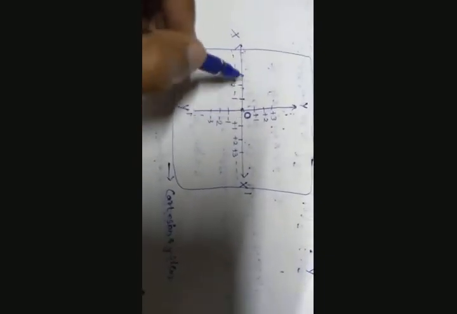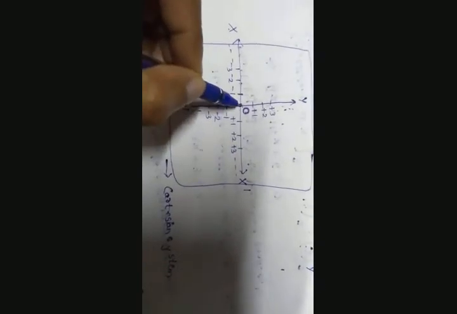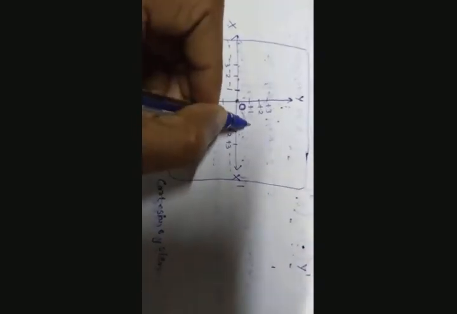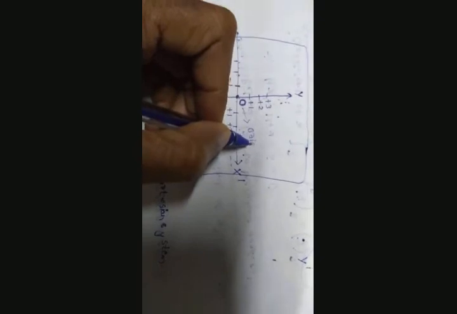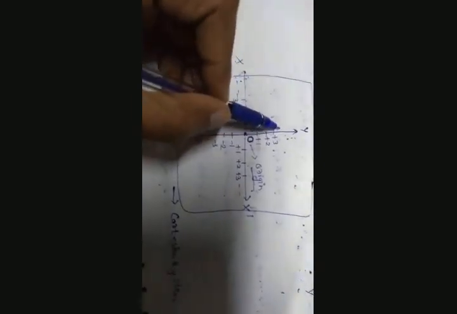Now this particular point from where all the numbers originate, that means the point where the two axes originate, is called the origin. So why is it called origin? Because the two axes, that is x-axis as well as the y-axis, originated from this point, that is by combining the zeros of the two lines. So this is called the origin.